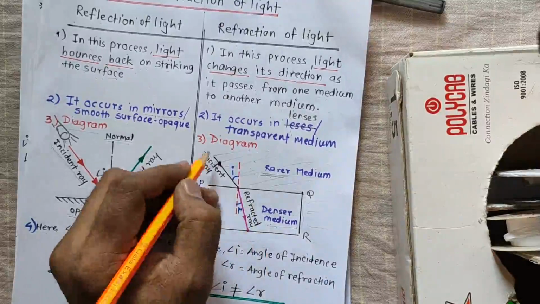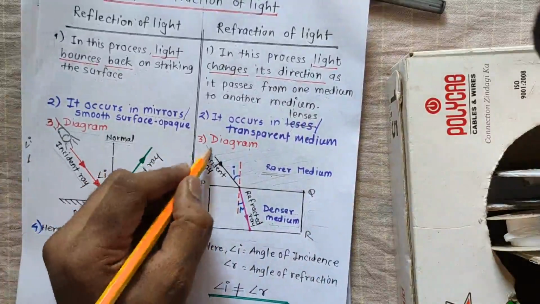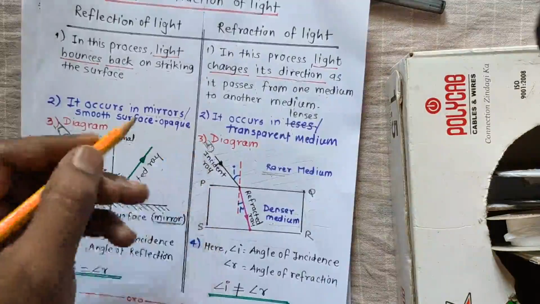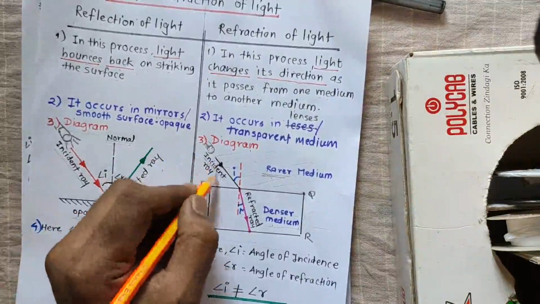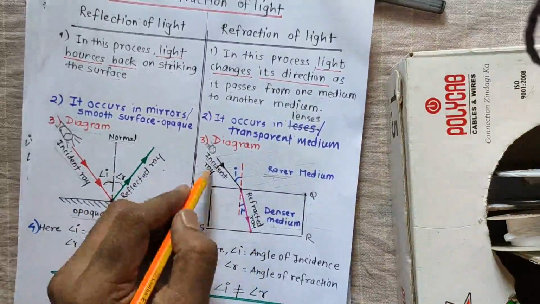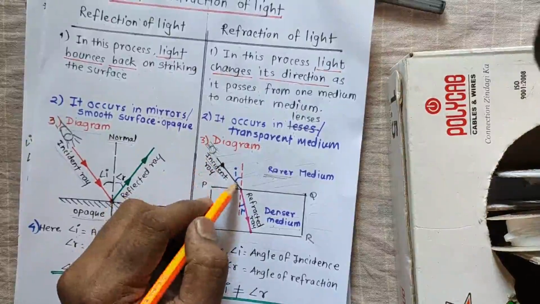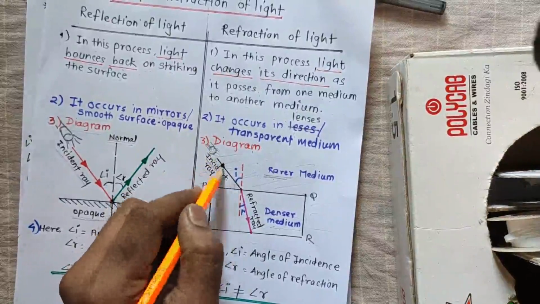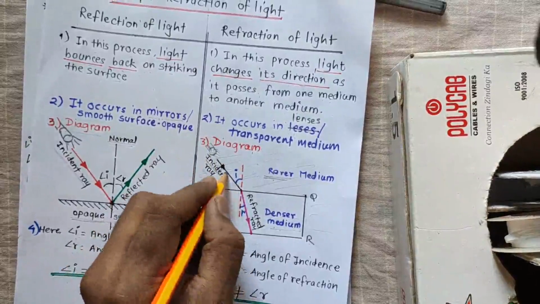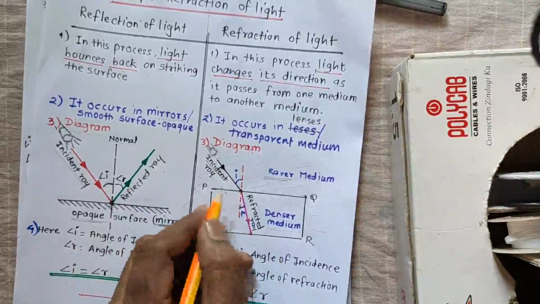Now suppose I am passing a ray from a torch. The torch light is an incident ray on the glass slab, but the ray coming from the source has to go through air, right? So it goes through air, and it touches at a point.